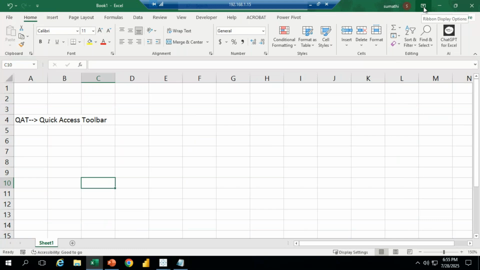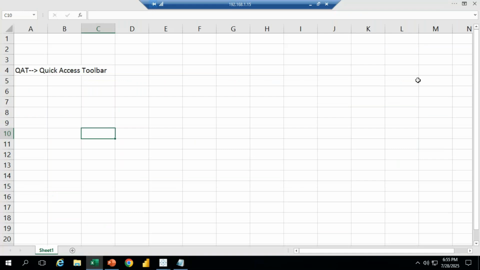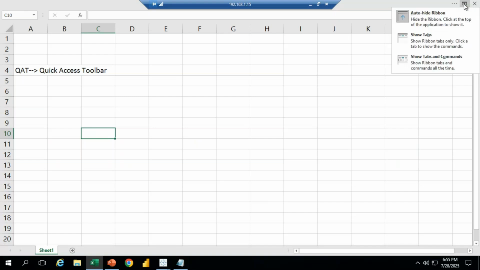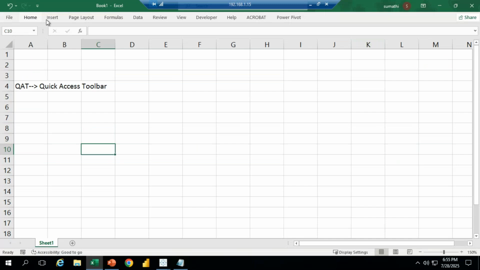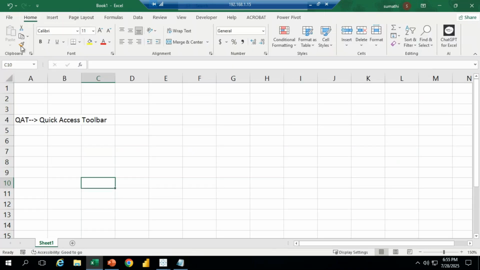If I click on that, sometimes there's an auto-hide ribbon option. See, this option is going to display. Suppose you get these kinds of options in your system, see here, the option will come automatically. Ribbon display options, click on that, show tabs. Only the tabs information is going to display. Again click on that, show tabs and commands. See, all these options we call ribbons. So these we call commands.